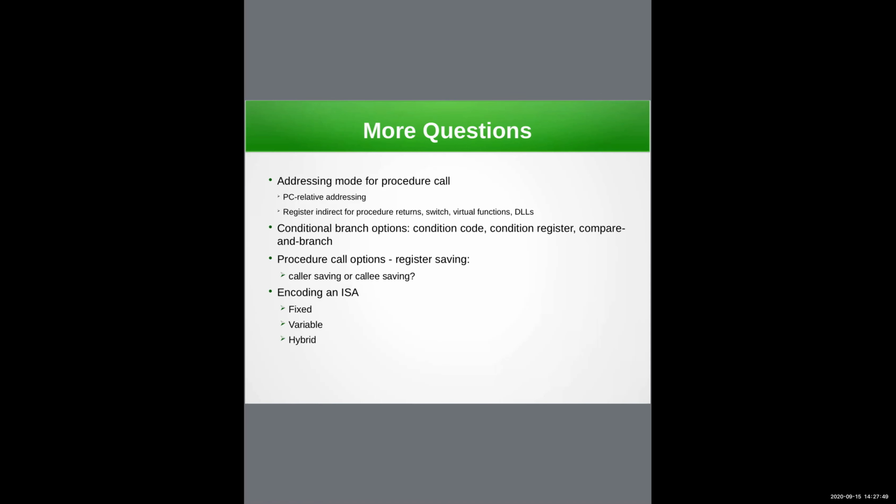It also helps with dynamically linked libraries, right? So you have dynamically linked libraries which come into the memory only when they are called. They are not otherwise loaded, right? I'm sure you have done dynamic linking and dynamic loading in your operating systems course. So that is basically the reason why you use PC relative addressing, so that there is no need to be in a fixed memory location in the computer.